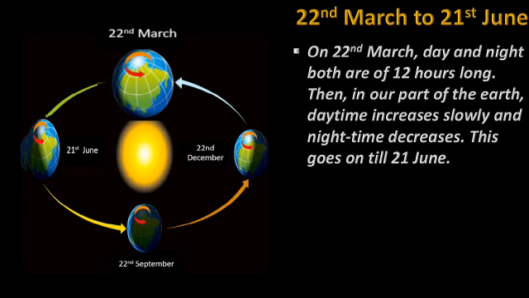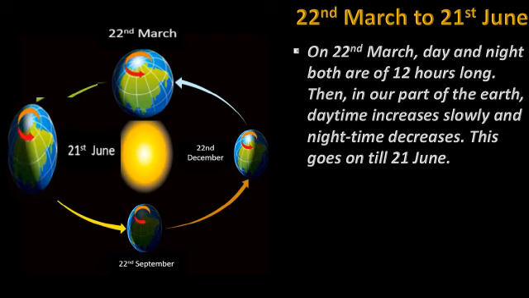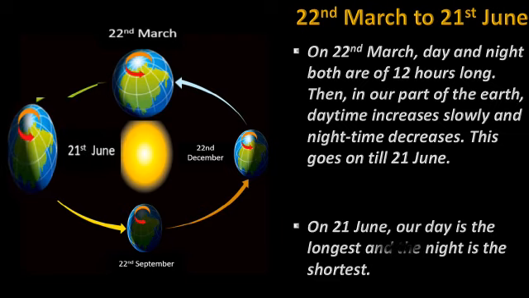Then in our part of the earth, daytime increases slowly and nighttime decreases. This goes on till 21st of June. On 21st June, our day is the longest and the night is the shortest.